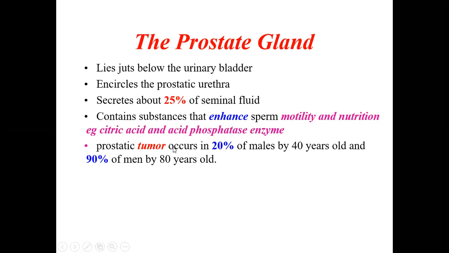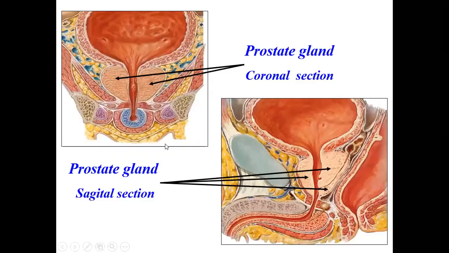Prostatic tumors occur in almost 20% of males by the age of 40 years. Almost 20% of males will have some kind of prostatic disease, maybe benign or malignant. And by the age of 80 years, almost 90% of males will have some kind of prostatic disease. Usually it will be benign prostatic hypertrophy, called BPH, which is more common than the malignant tumors of the prostate.